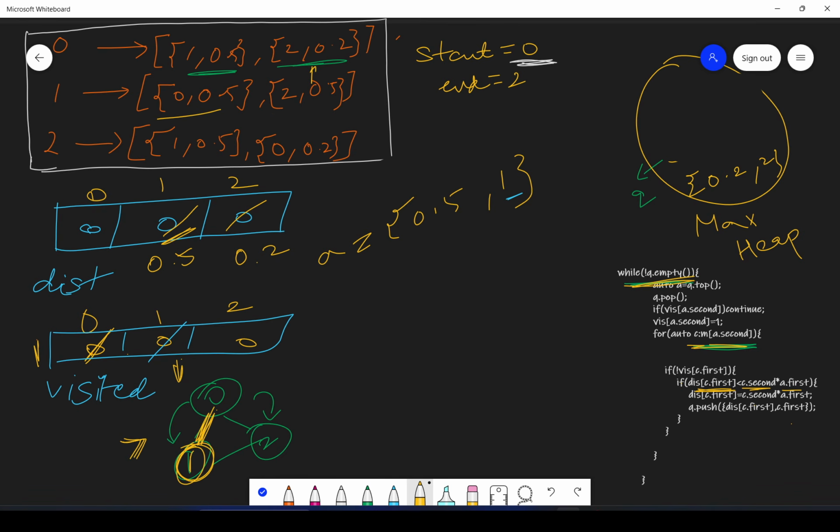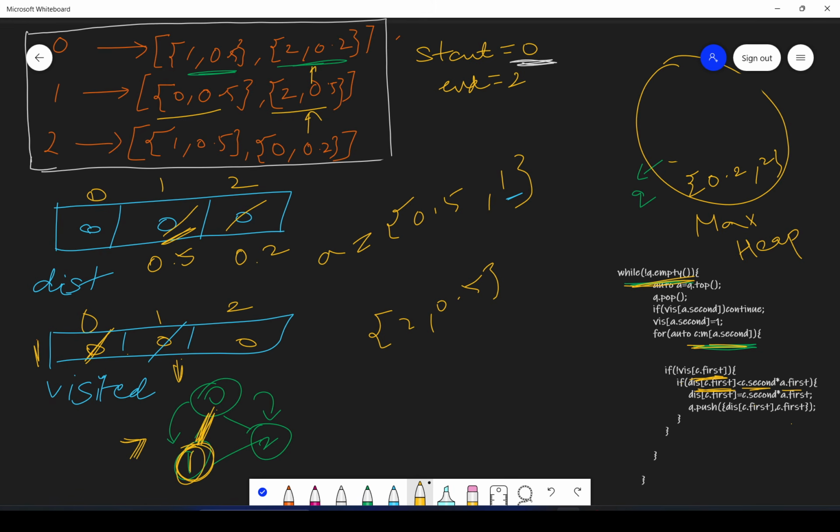So here these two are the adjacents of 1. Now first of all you will get this 0 comma 0.5, but here 0 is already visited, so you will not traverse it again. So you will go to the next one, which is this 2 comma 0.5.